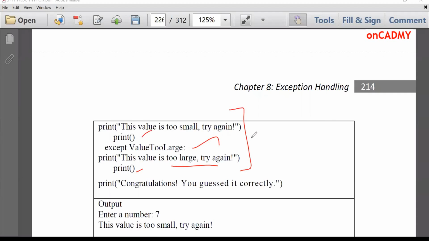And if neither of these exceptions occurs, if the user guesses the right number 10, then the control automatically comes over here. This code will not be executed and the message will be displayed: "Congratulations, you guessed it correctly." Fine. So let's see the output.